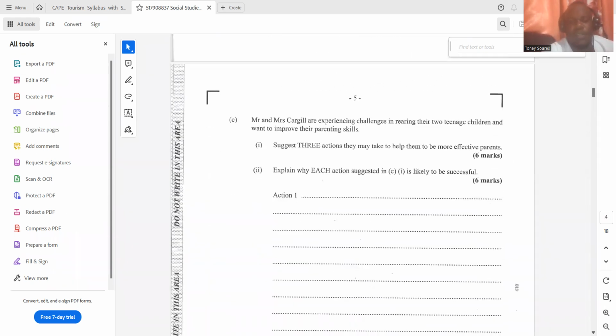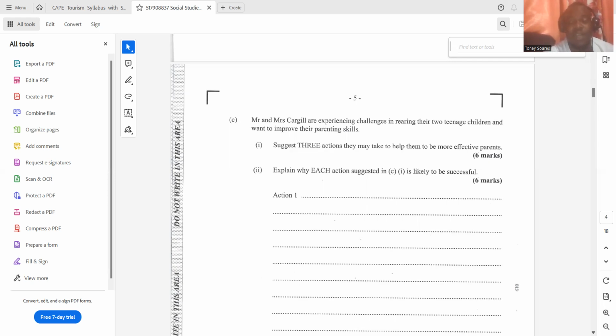Next question now says, Mr. and Mrs. Cargill are experiencing challenges in rearing their 2 teenage children and want to improve their parenting skills. Suggest 3 actions they may take to help them to be more effective parents, and explain why each action suggested is likely to be successful. So we have to pay close attention to this question, because sometimes students fall down on this question because they're not focusing on how to improve parenting skills.